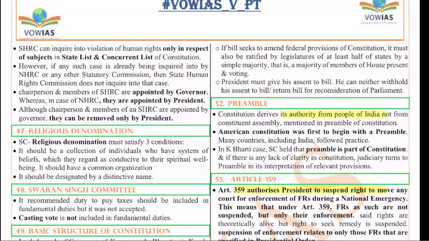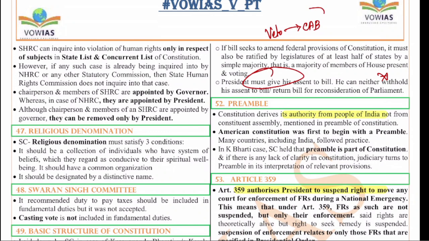And another thing is, if this bill is passed by the parliament, the president has to give his assent. In simple words, the president must give his assent. The president cannot return the bill or withhold it, because the president has veto powers, but these veto powers are not applicable to the constitutional amendment bills. Okay, so remember this.